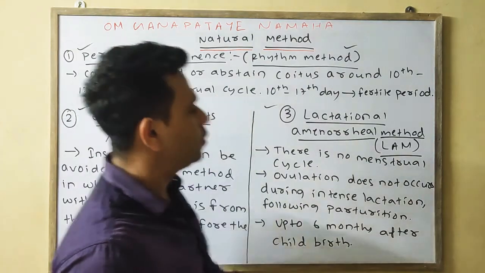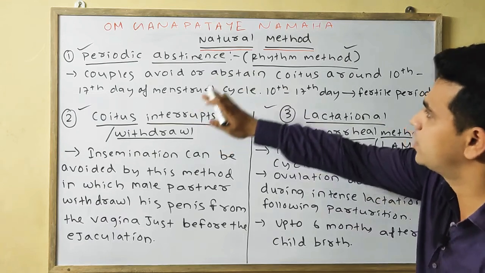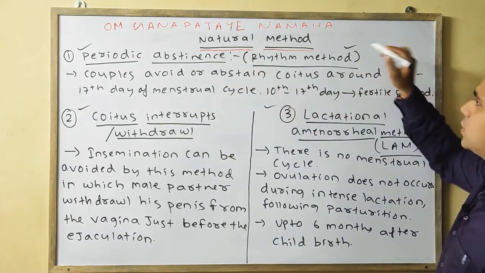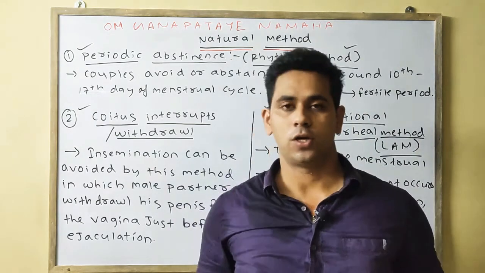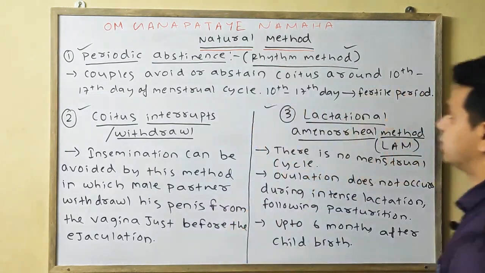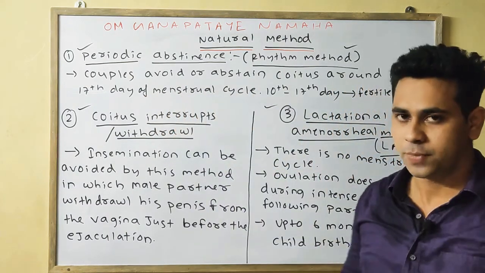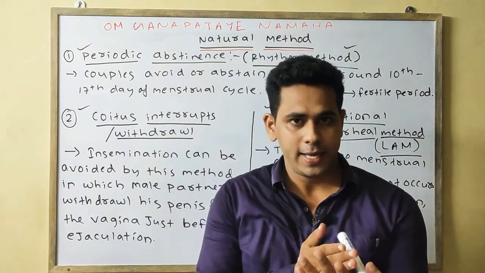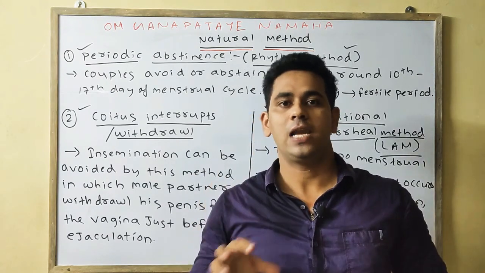What is periodic abstinence? Abstinence means avoidance. It is also known as the rhythm method, where couples avoid coitus or sexual intercourse during the 10th to 17th day of the menstrual cycle. Why? Because the 10th to 17th day of the menstrual cycle is the most fertile period.